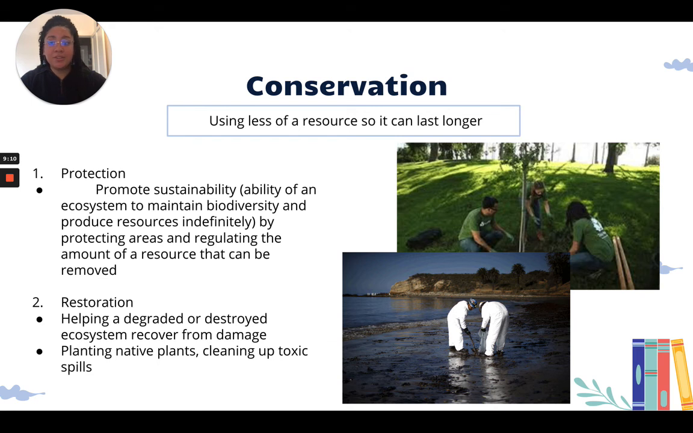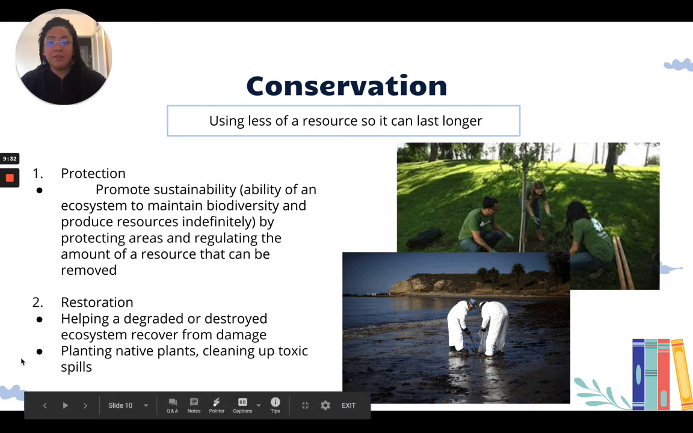Okay, and then there's also restoration. That's helping a degraded or a destroyed ecosystem recover. So when something's destroyed, we want to restore it, so that's restoration. So planting native plants and cleaning up toxic spills are all ways of humans restoring the ecosystem because they're trying to recover the damaged ecosystem.